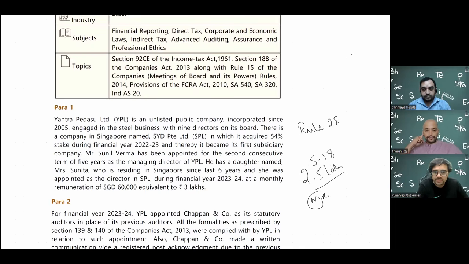So if your related party is having any office or place of profit, I again repeat, office or place of profit has got nothing to do with an office or a place. Designation does not matter. It's about the money. So if you are earning more than 2.5 lakh rupees per month, monthly remuneration, mind you, then the company, in this case not the subsidiary company, mind you, the holding company, has to take permission of its shareholders for appointing the managing director's daughter as a director in the subsidiary company. So that is one provision.